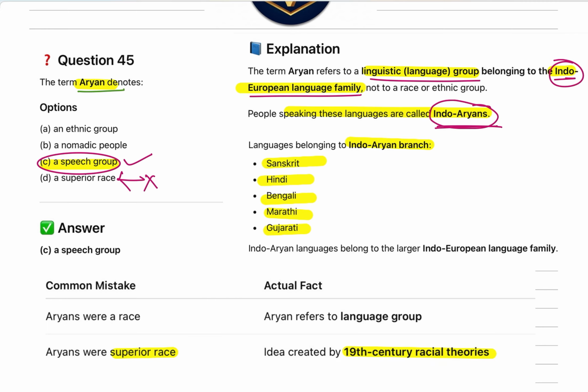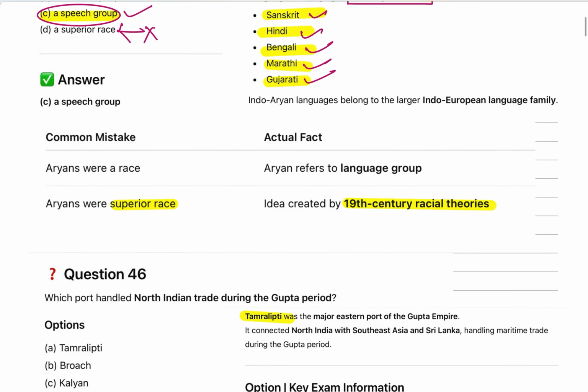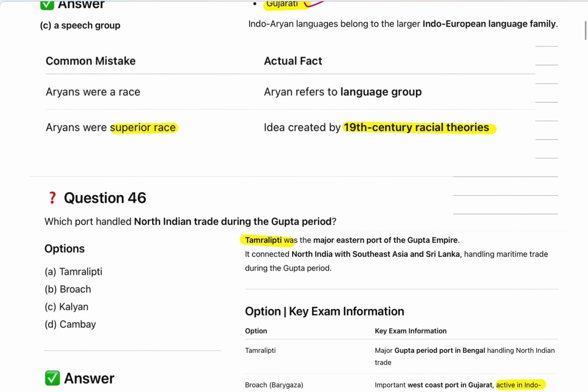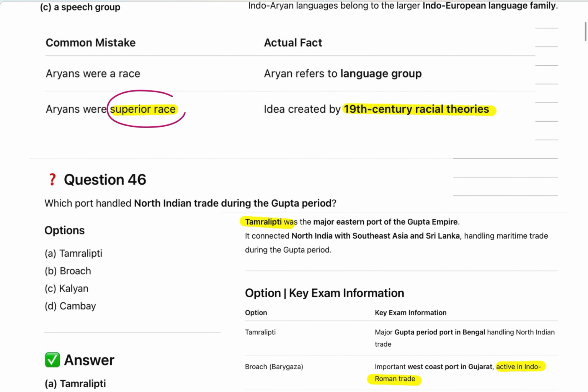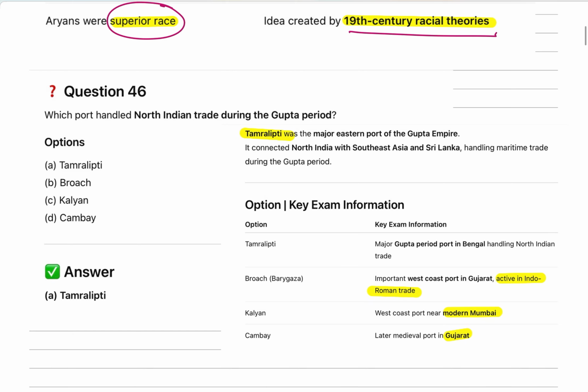Now what other languages come under the branch of Indo-Aryan? The languages are Sanskrit, Hindi, Bengali, Marathi and Gujarati. So this was about Aryans. Aryans were basically a speech group. The concept of this superior race came in the 19th century to propagate a fake racial theory.